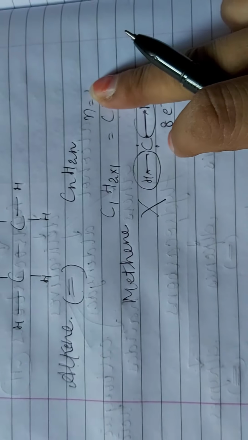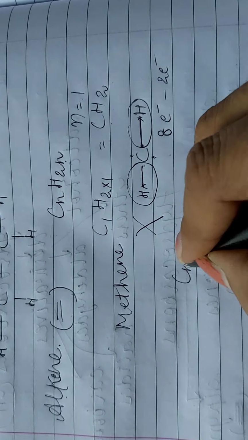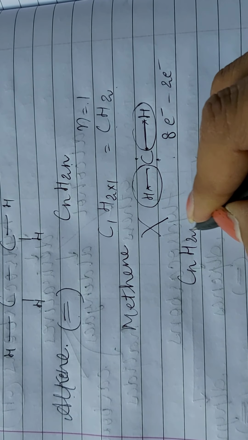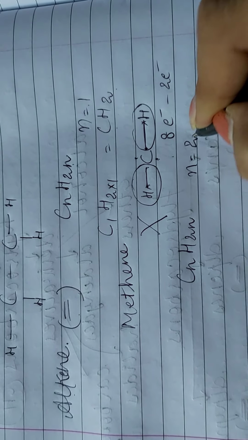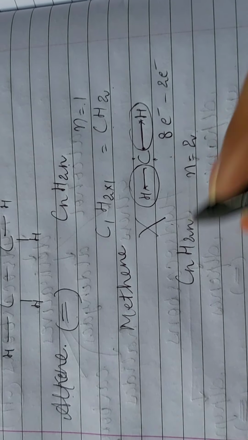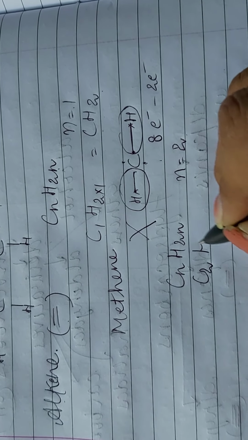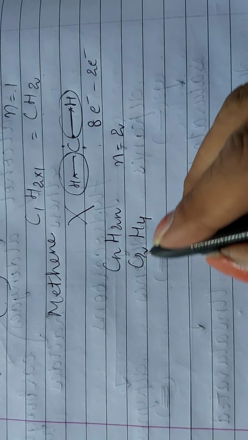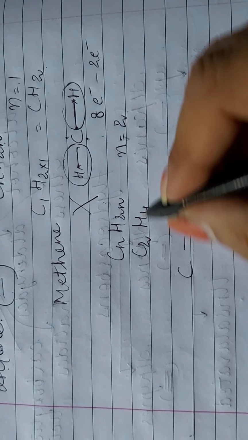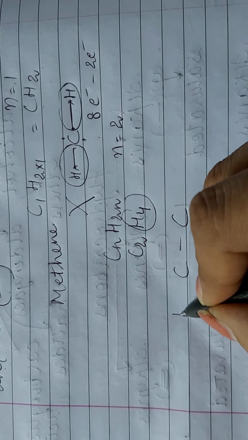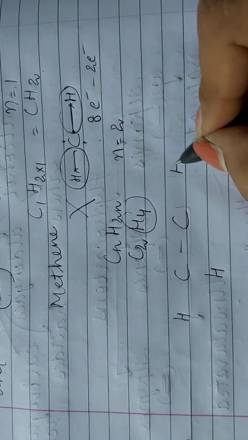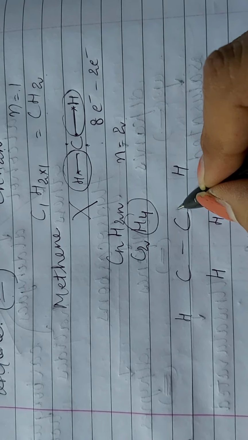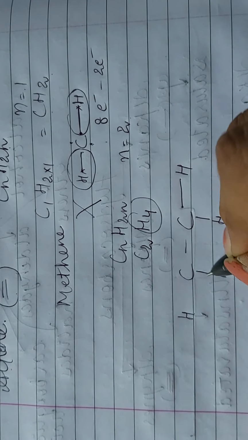Now fill in n as 2. In alkene, you fill in the value of n, that is 2. So you will get C2H4. Now try to make its structural formula. 2 carbons are there, so carbon will be the central atoms. Then 4 hydrogens: 2 hydrogens with this carbon, 2 hydrogens with this carbon. They will share their electrons.